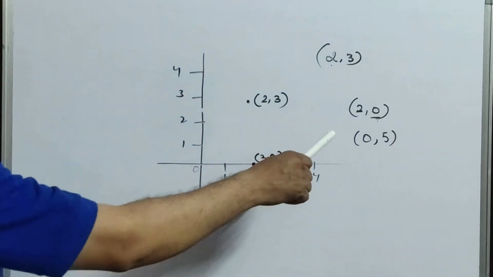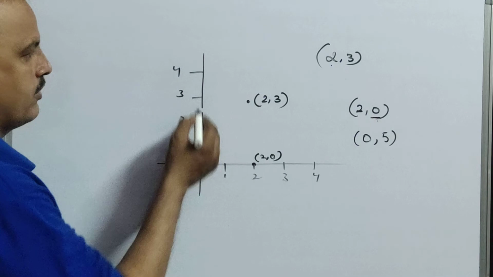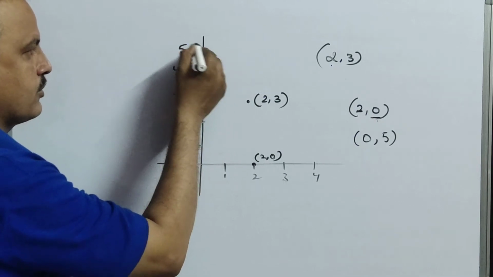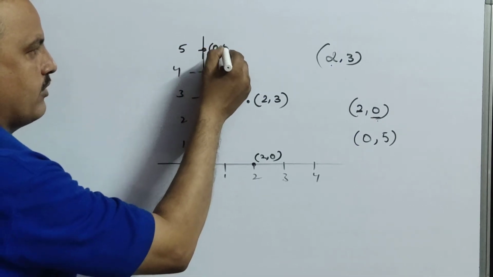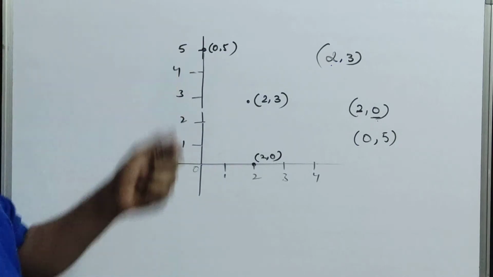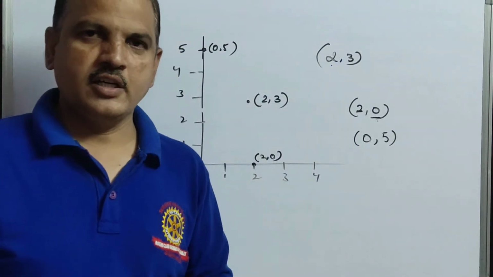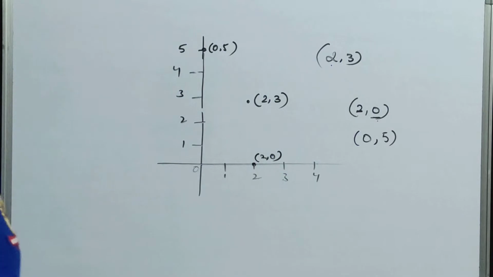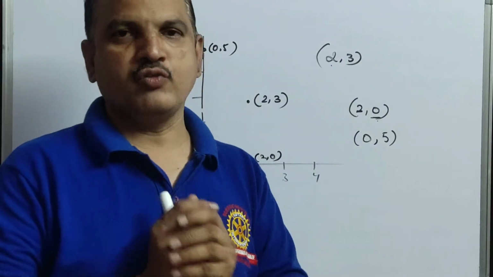That means (0, 5). 0 here, 5 will be here. So the point lies here, that is (0, 5). That means it lies on the y-axis. Okay? Is it clear? Now coming to our topic, that is the distance formula.